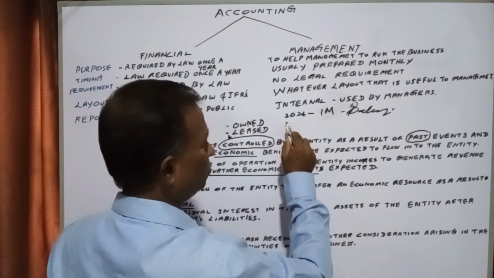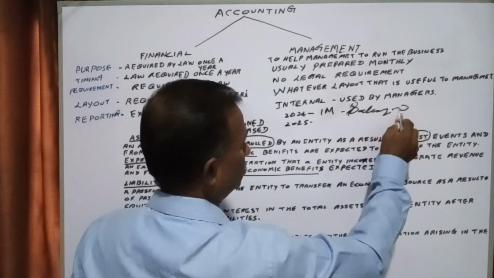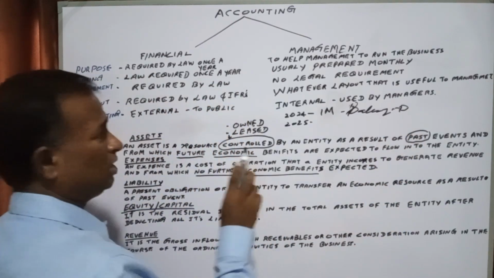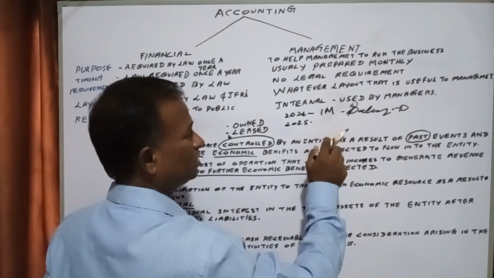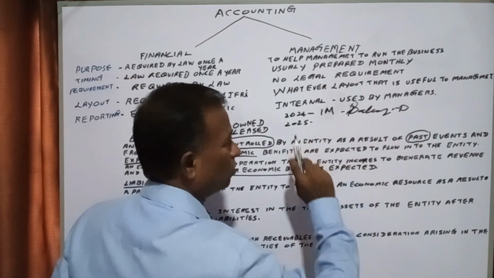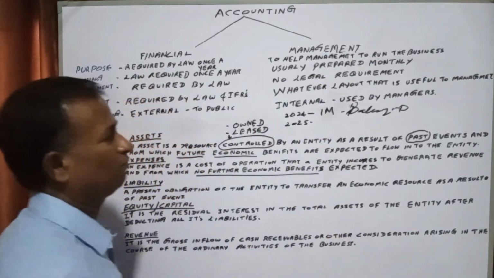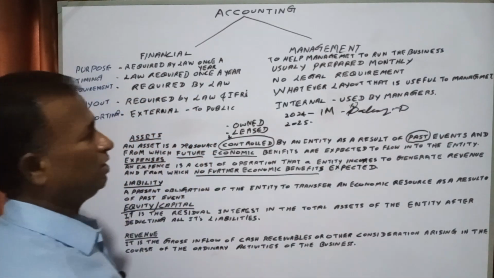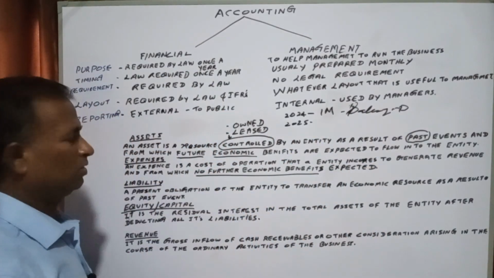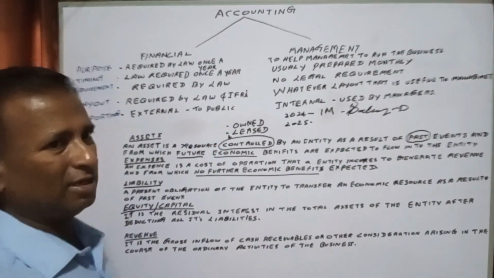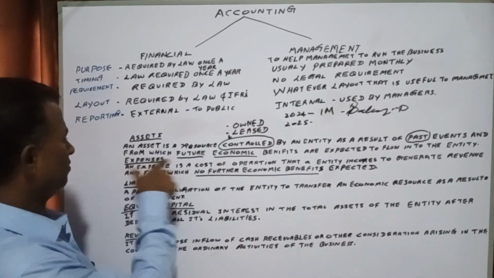In 2025, this expenditure is not going to bring any sort of revenue or economic benefits. So we cannot treat these types of expenses as assets. These have to be categorized under expenses. That is what we have said here.